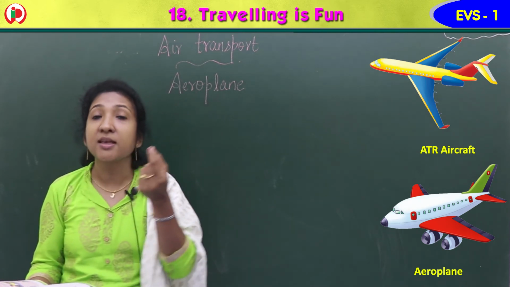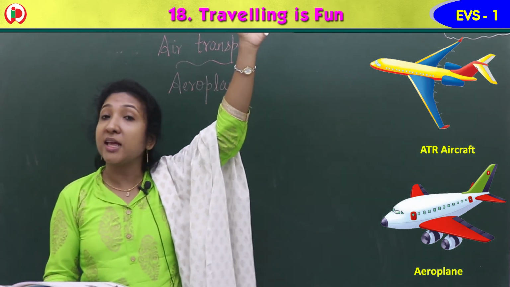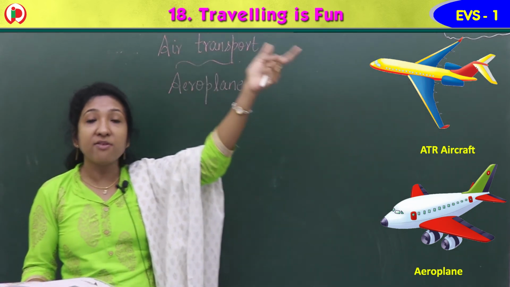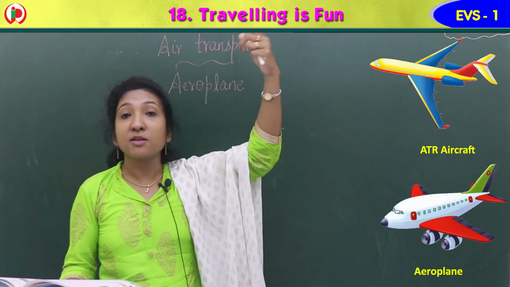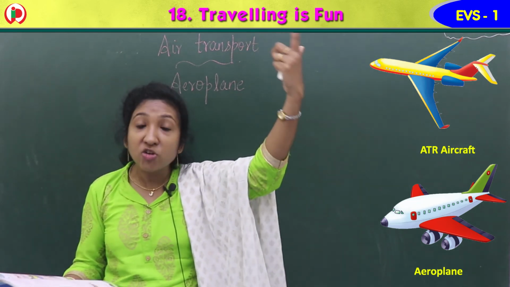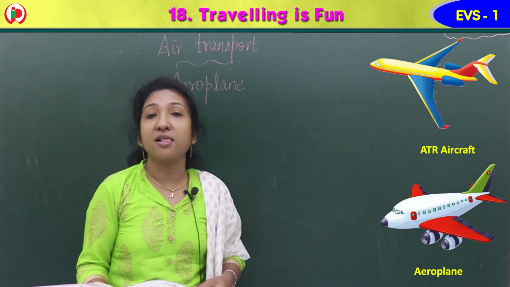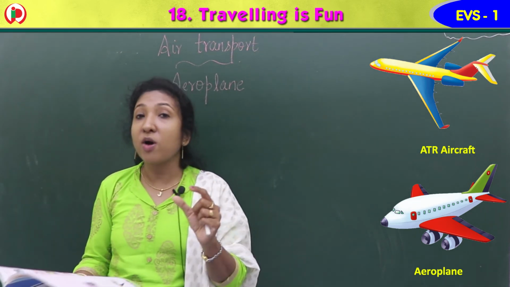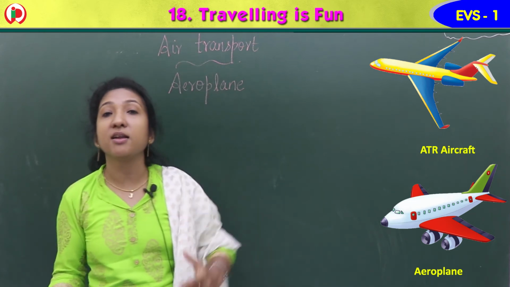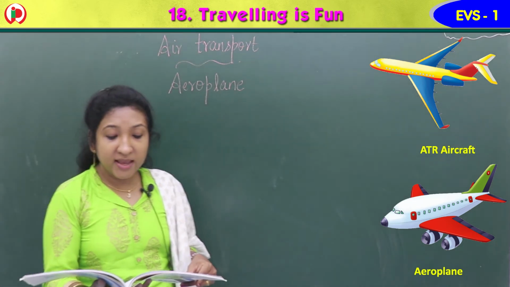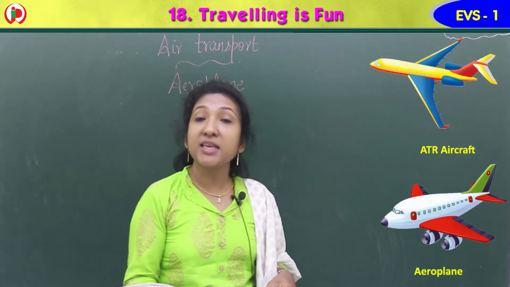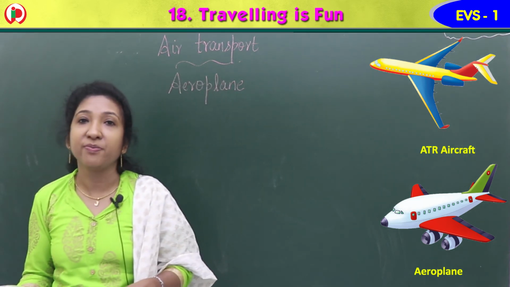Within a few hours we can reach long distances, like from India we can go to America, Dubai, isn't it? These long distances to another country we can travel within a few hours if we travel in aeroplane. Aeroplanes are the fastest means of transport.